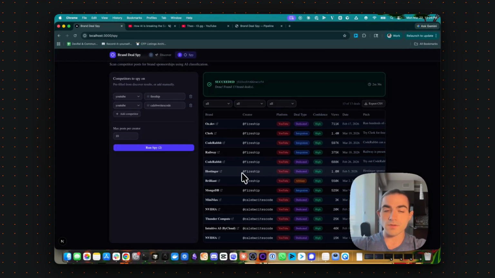Then we allow the user to select which creators they would like to spy on, and then we scrape their videos up to a certain amount, and we look at their descriptions and their transcripts, filter that for keywords that would denote that it is a paid advertisement or a promotion, and then we verify that with an AI model just to double check, and then we get this list out here.